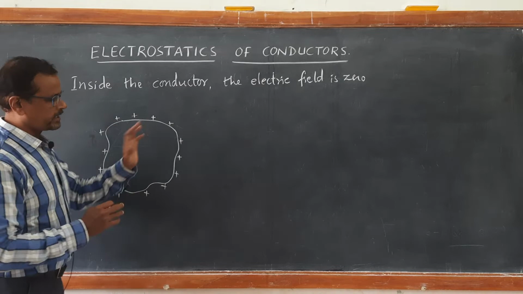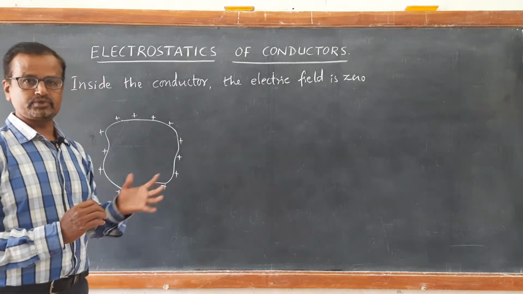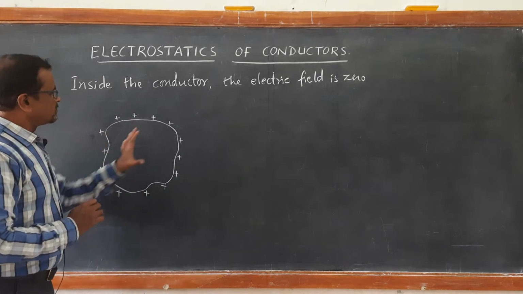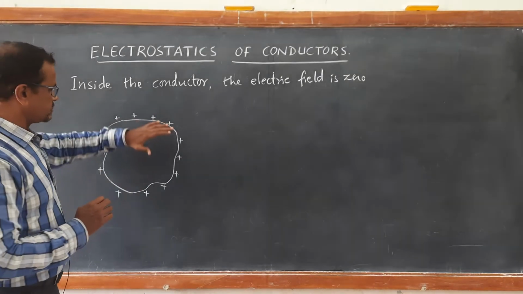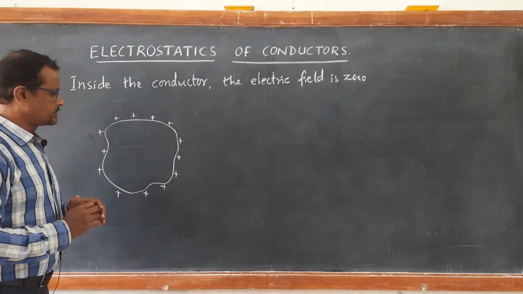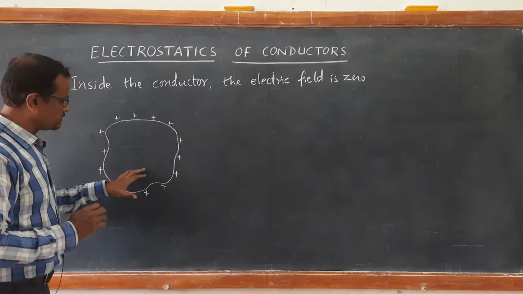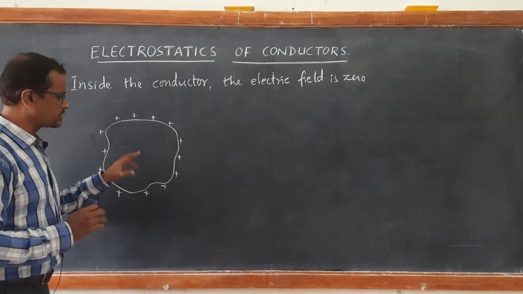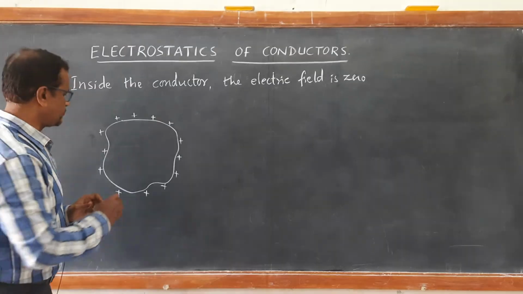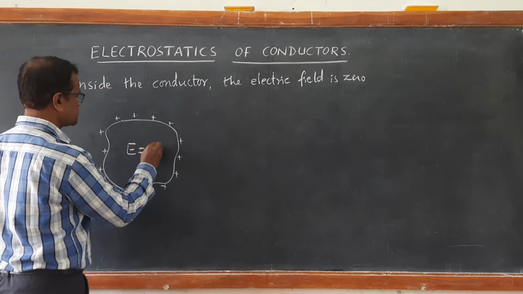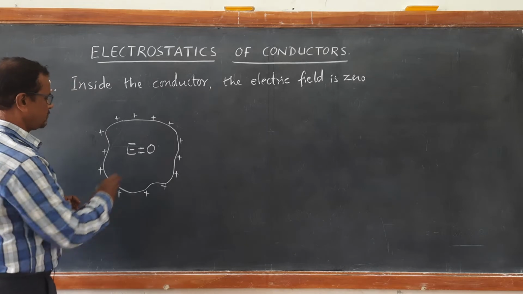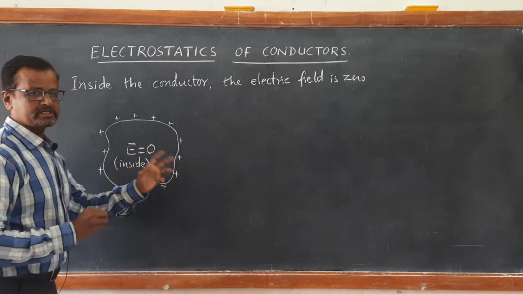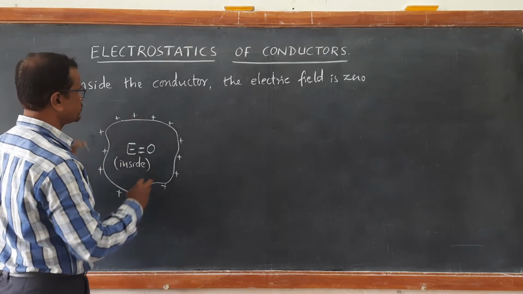When it is kept in an external electric field also, even in that situation, the conductor will be electrically charged only on its surface. If you calculate the total number of positive and negative charges inside the conductor, the net is 0. Therefore, the electric field inside the conductor is 0. Whatever excess charge is there will be present only on the surface.